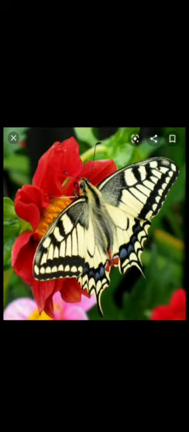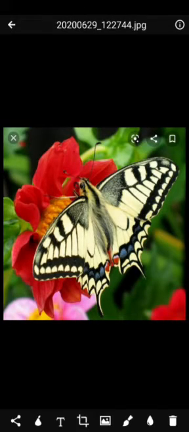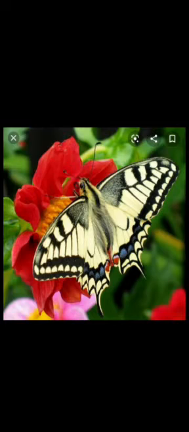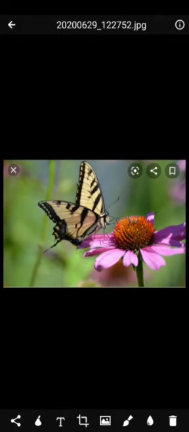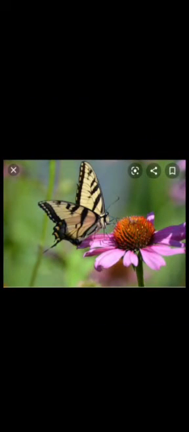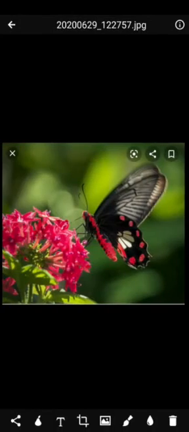So butterflies have wings like birds, but they are not in the group of birds. They are in the group of insects. See here in this picture you can see the butterfly and you can see their legs. They have 6 legs, so they are called insects.